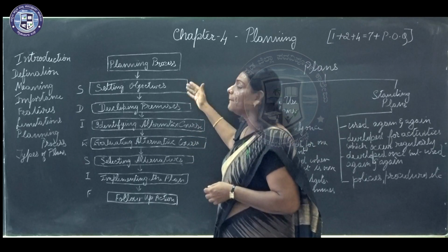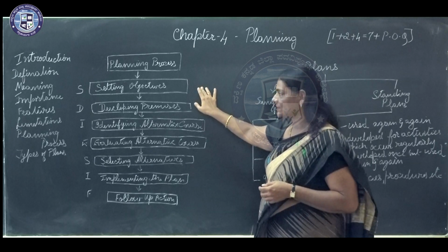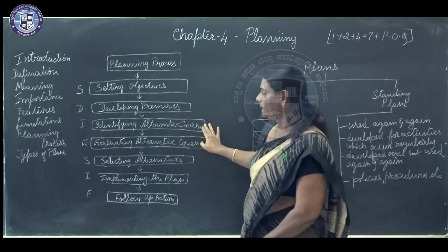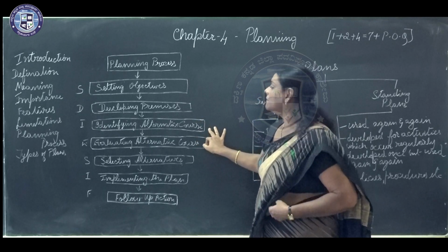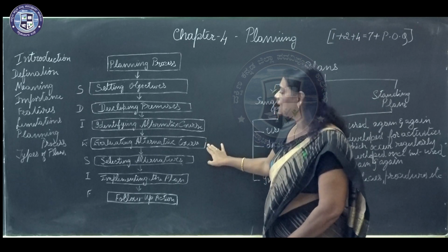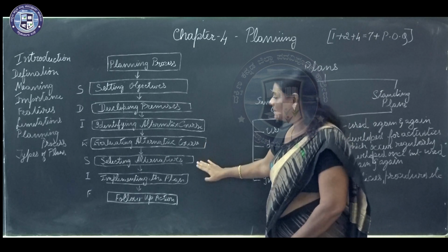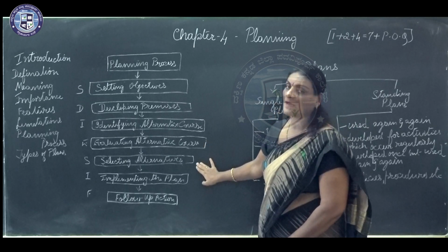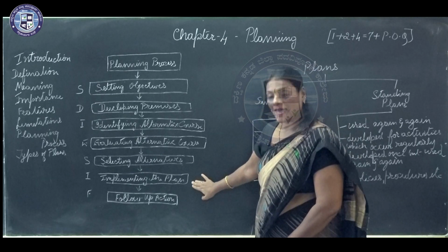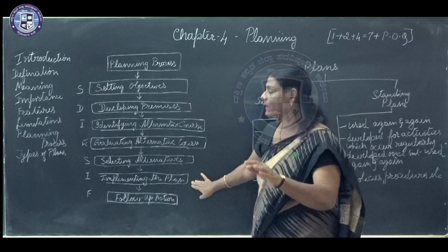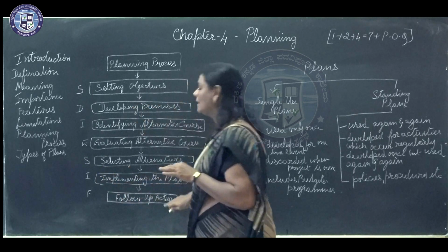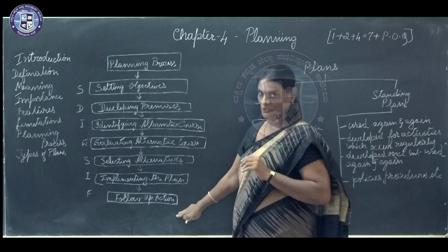The first one being setting objectives. Second one being developing premises. Third one being identifying the alternative course, that is course of action. Next one being evaluating the alternative course. The next being selecting among the alternative courses of action. After that, the plan has to be implemented. So that comes under the point implementing the plan. Last one being follow-up action.